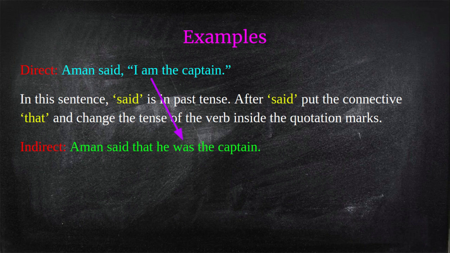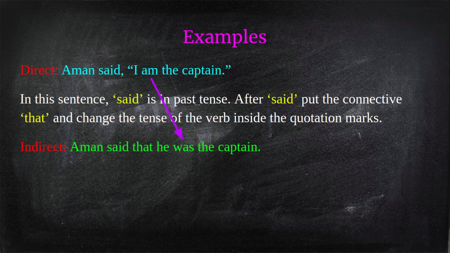So, when we change into the indirect speech, in the sentence inside the quotation marks, we have to change the verb into past tense. In the direct speech, I am the captain. Which is the verb here? The verb is am.